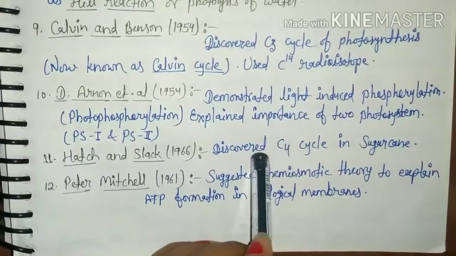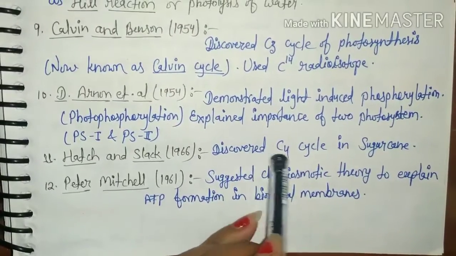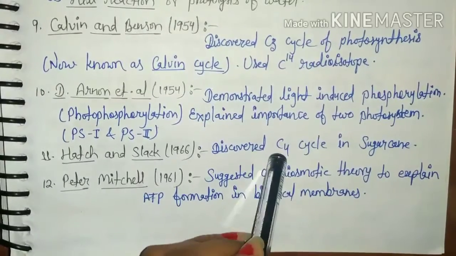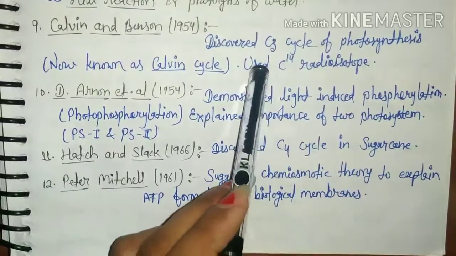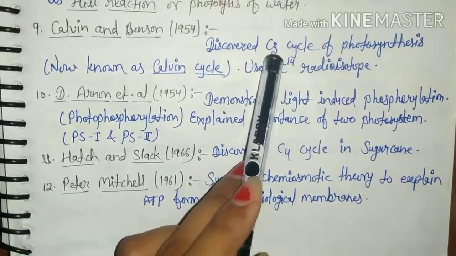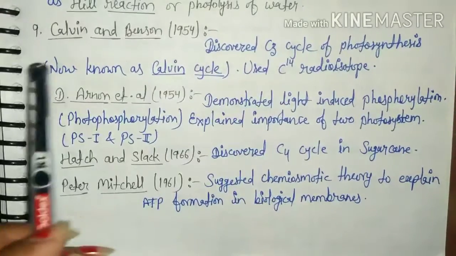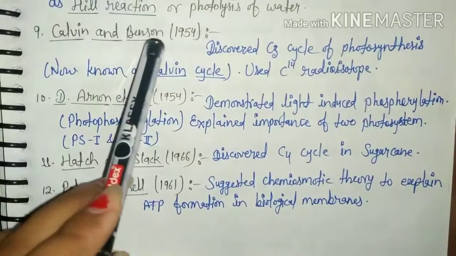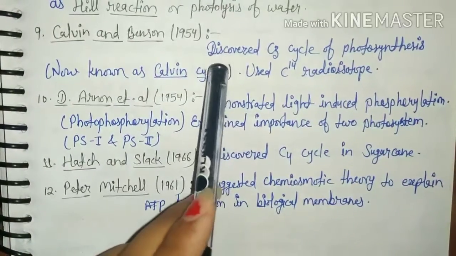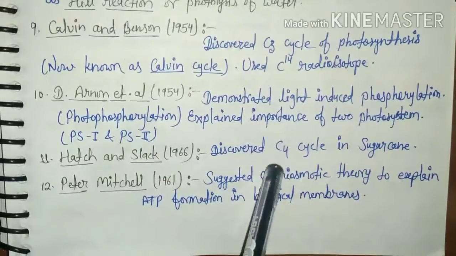In the C4 cycle, the first stable compound is oxaloacetic acid, which is 4 carbon. So due to the carbon fixation number, the cycles are named C3 and C4.